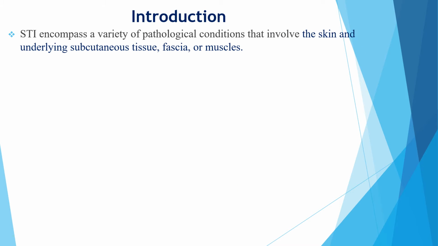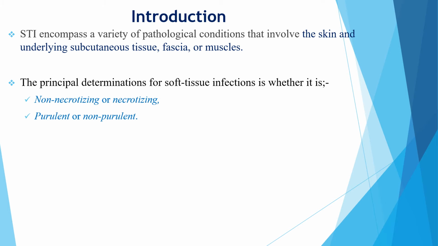Soft tissue infections encompass a variety of pathological conditions that involve the skin and the underlying subcutaneous tissue, fascia, or muscles. The principal determinants for soft tissue infections are whether it is a non-necrotizing or necrotizing infection, or whether it is purulent or non-purulent.